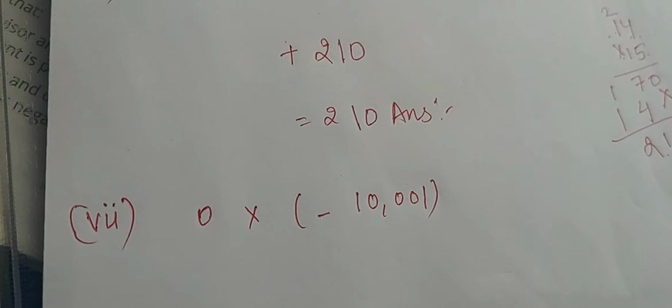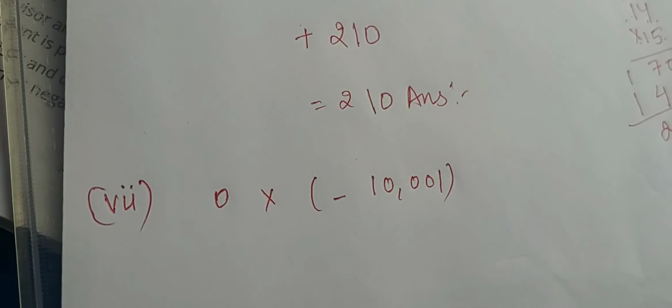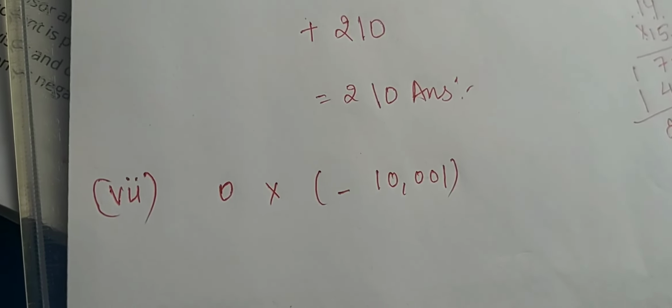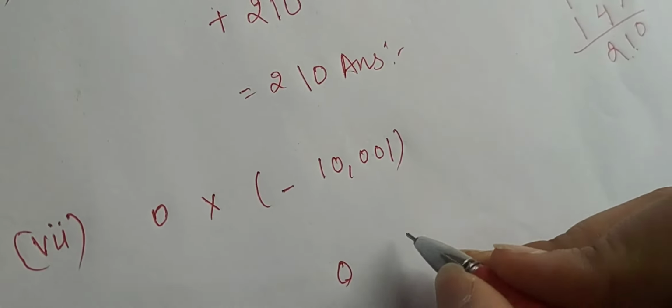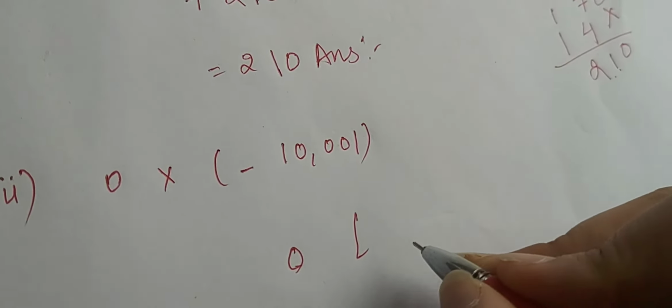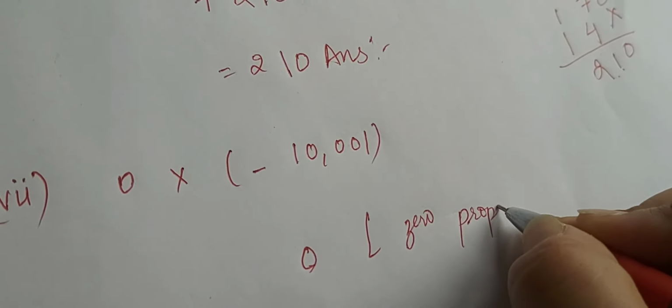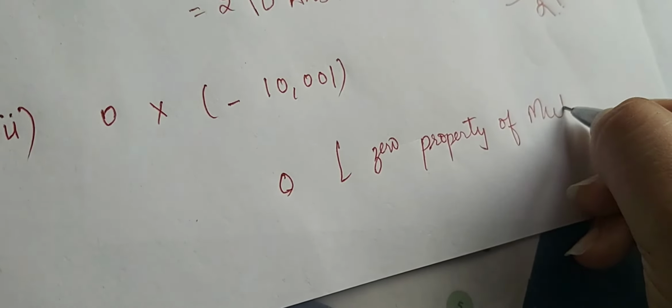We have read the zero property of multiplication. According to the zero property of multiplication, if we multiply any integer with 0, the answer will remain 0. So you have to write down zero property of multiplication.